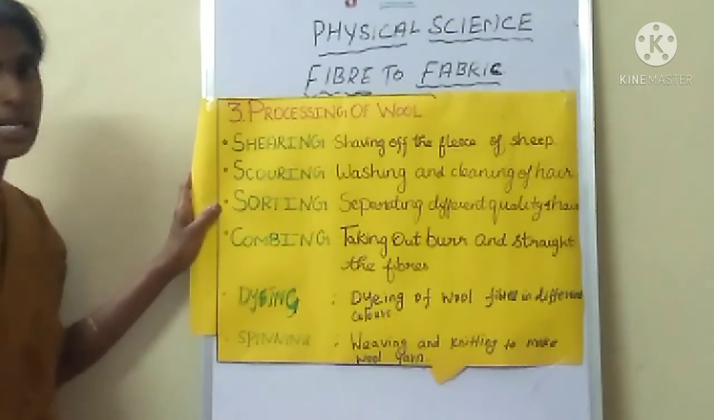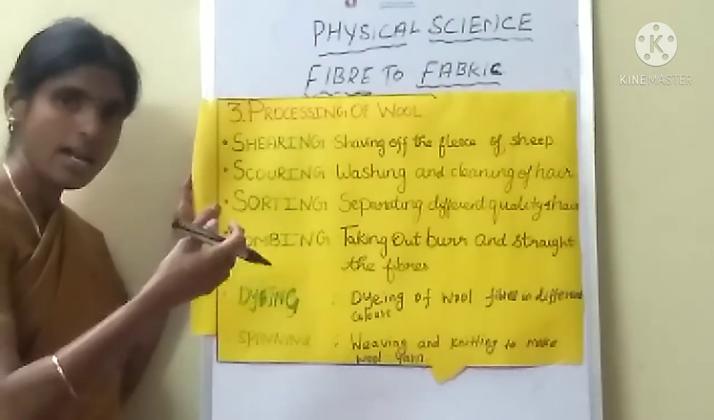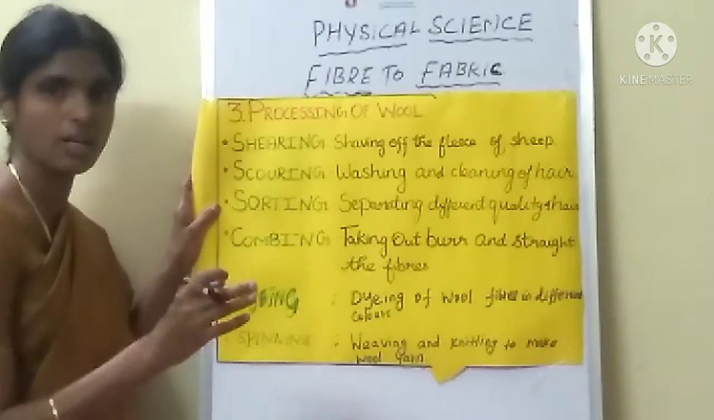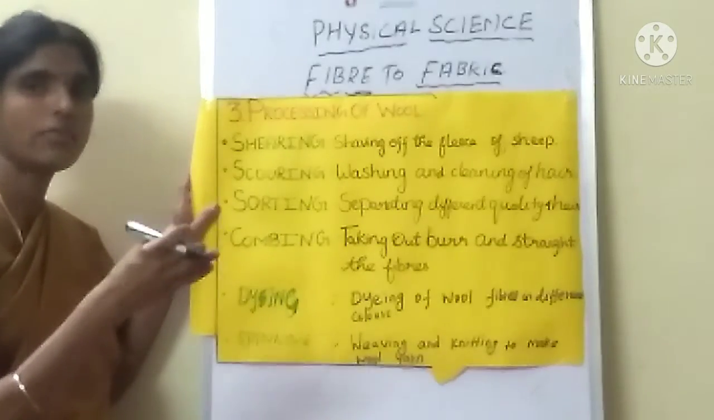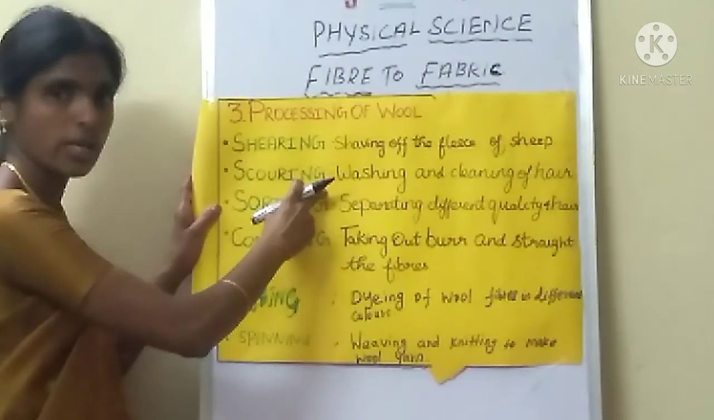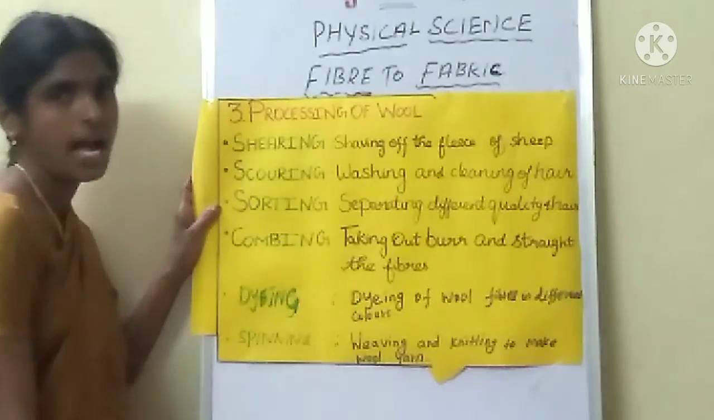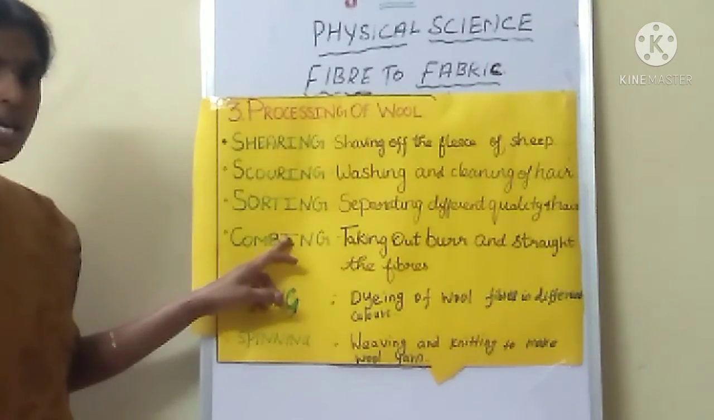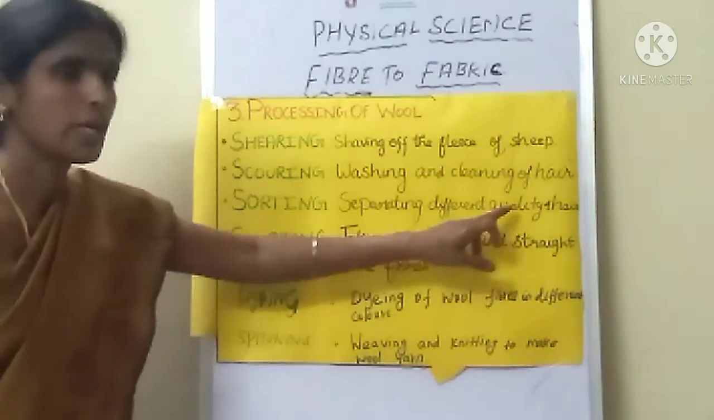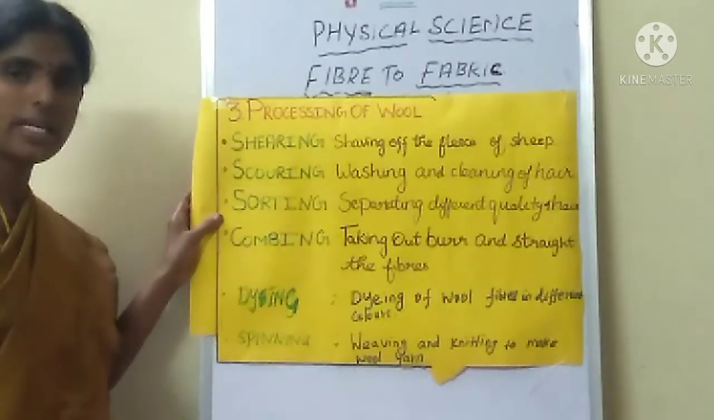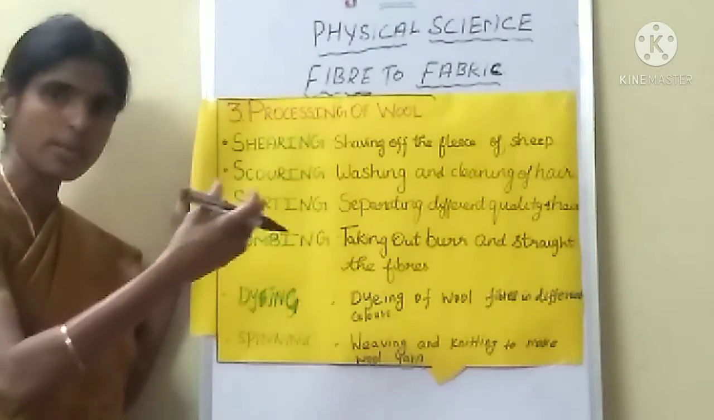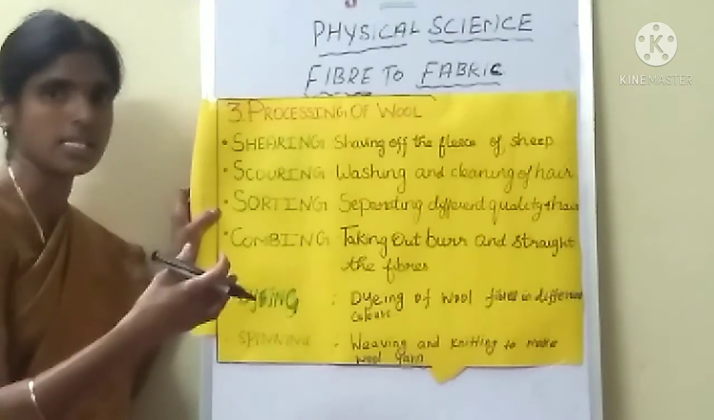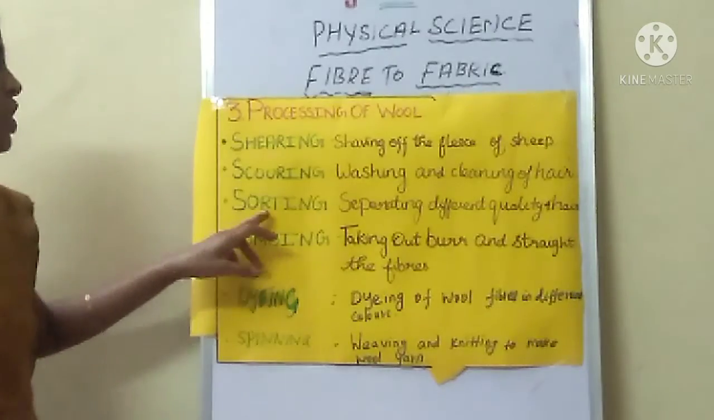Scouring. What does scouring mean? First we cut the hair, and the next step is the washing and cleaning of the hair. That is scouring. Scouring means washing and cleaning the hair. Do you understand? Okay, what is the next one? Sorting. What is meant by sorting? Sorting is nothing but separating different qualities of hair. Some hair is long, some is short, some is shiny, some has brightness, some dullness.